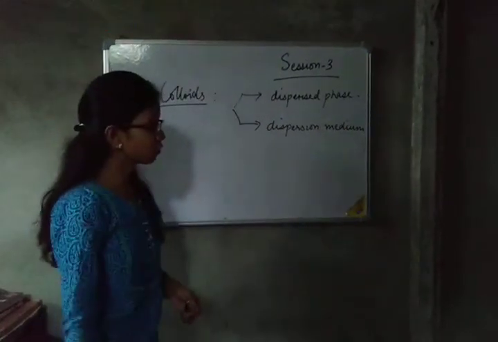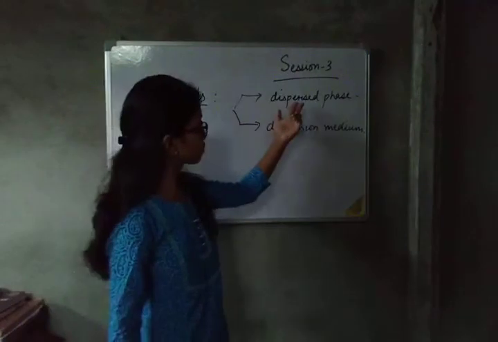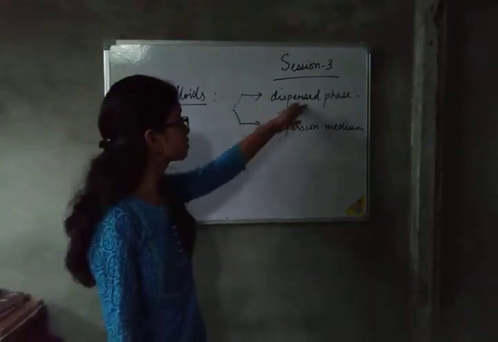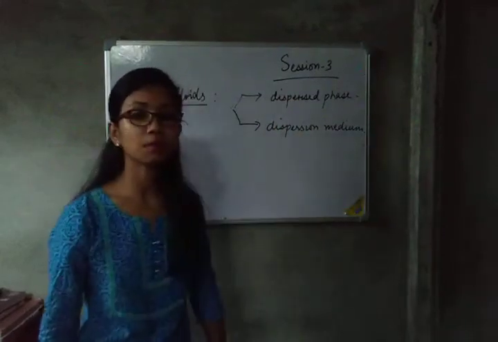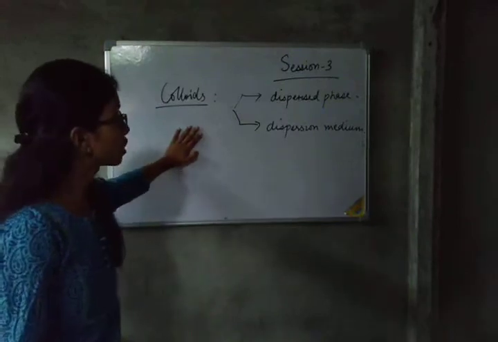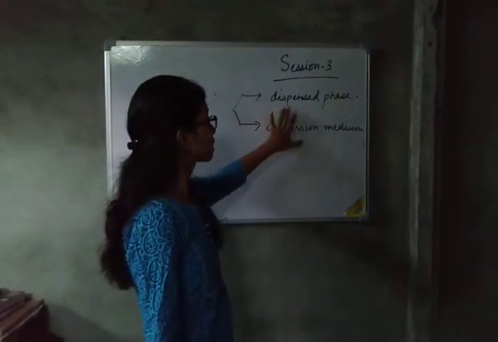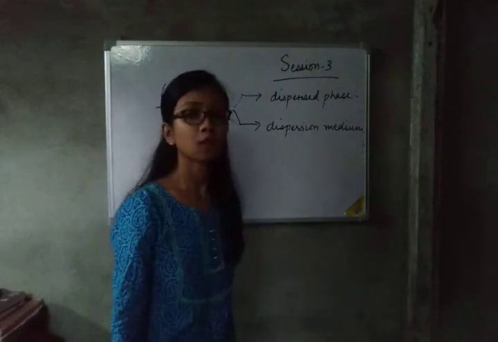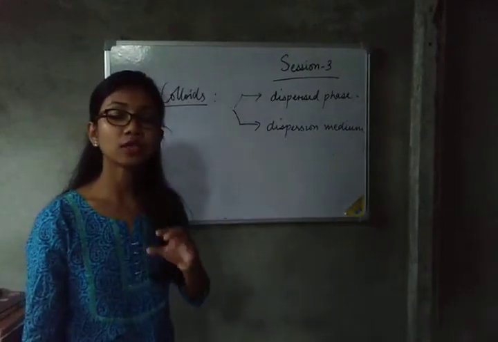In simple terms, compared with a solution, the dispersed phase is the solute and the dispersion medium is the solvent. A colloid is a heterogeneous mixture where dispersed phase particles remain dispersed in a dispersion medium.